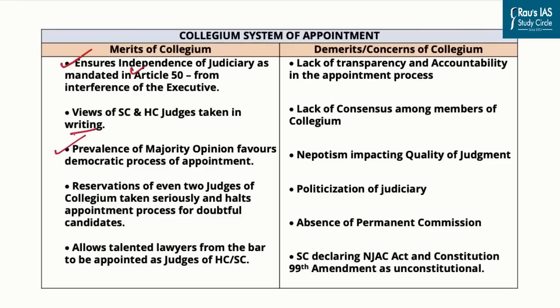If more collegium members are against a particular person, he or she ceases to be appointed as a judge in the Supreme Court. Reservation given by even two members or two judges in the collegium system is also taken very seriously. It means that if two members in the collegium say that a particular person is not eligible or is less eligible than the other candidate, that person is also not appointed to the Supreme Court.